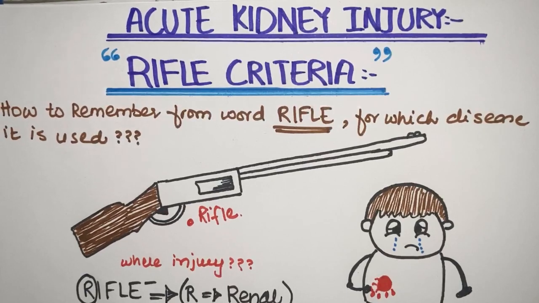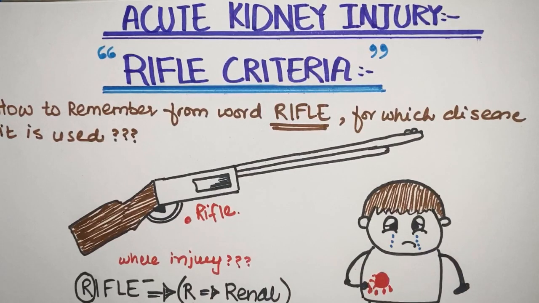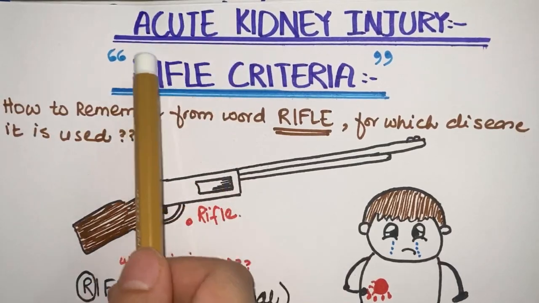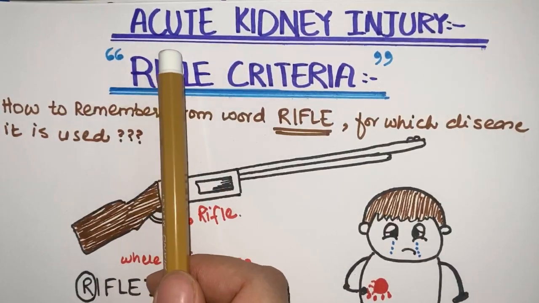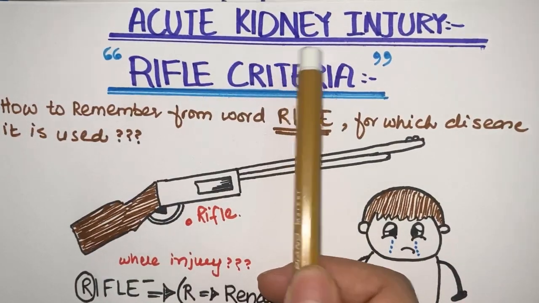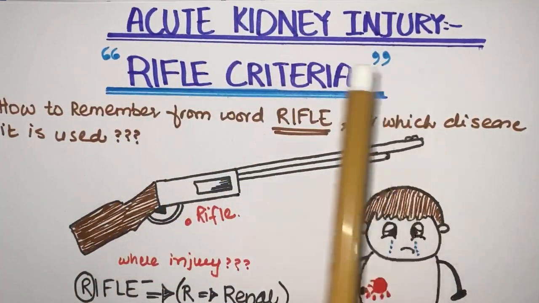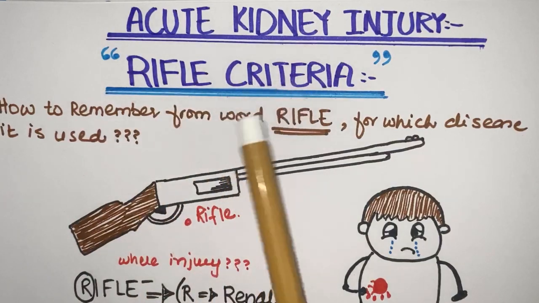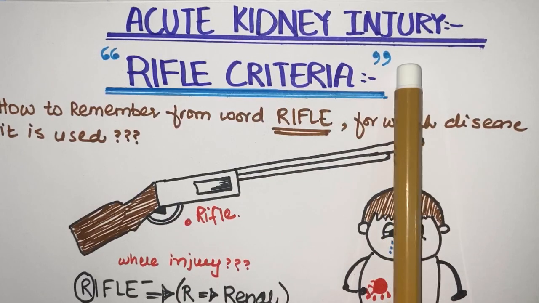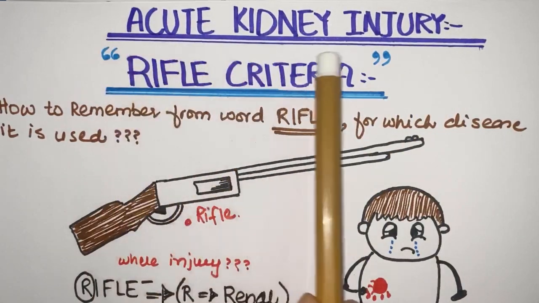Now, first of all, the first point that we'll discuss is what is acute kidney injury. Acute kidney injury, as the name suggests, occurs rapidly because it is acute, so it is basically rapid action, and since kidney is affected, it is related to the kidney, and injury means any insult to the kidney. So what does this whole term mean? It is a rapid decline in kidney function, and as a result, the serum creatinine levels are higher than normal. This is acute kidney injury.